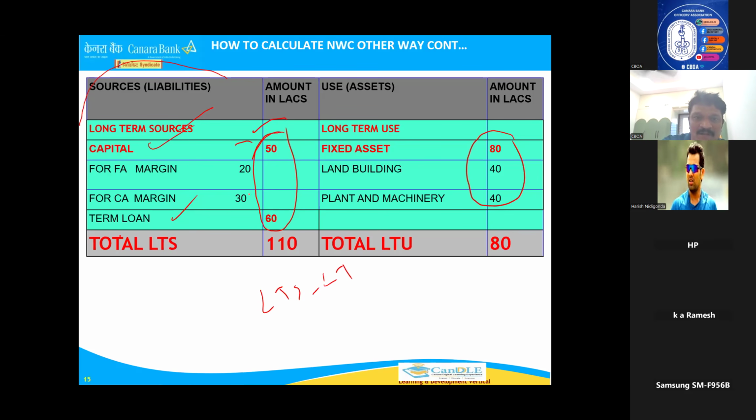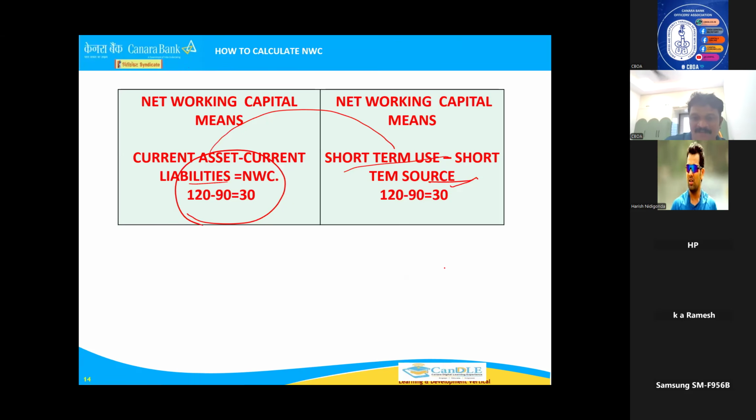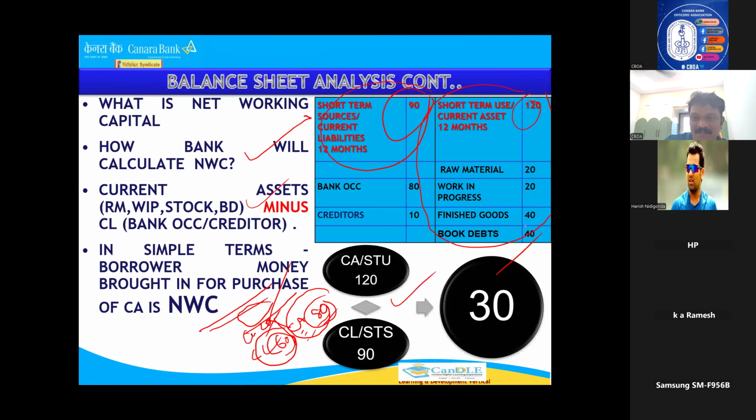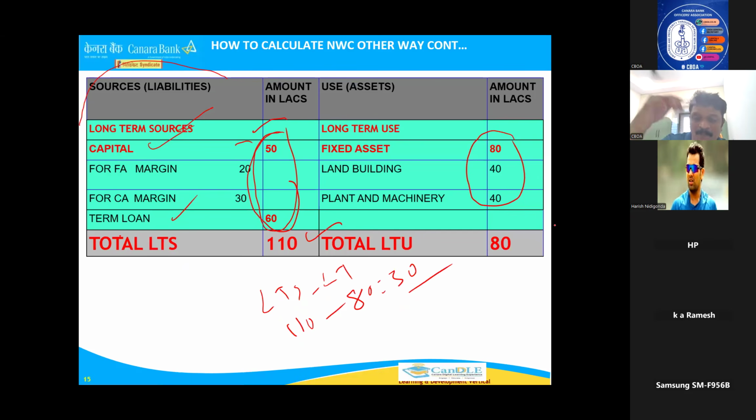Long-term sources are 50 plus 60, 110. And long-term uses are 80. How much is it coming? 30. Came, no? In this you have not reduced current assets and current liabilities, no? 30 lakhs you got. But see, even from the bottom of the balance sheet also, you can figure out what the net working capital is. Why it has come, I will also tell you so that you may understand.